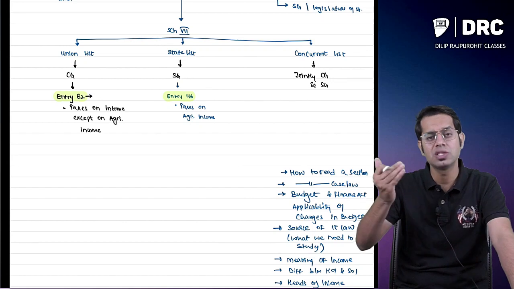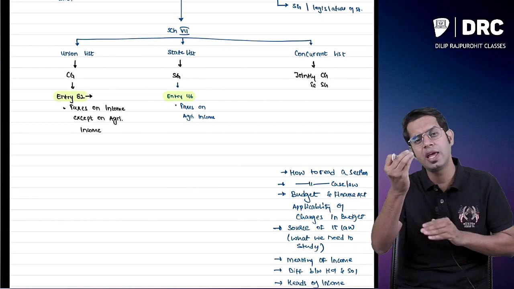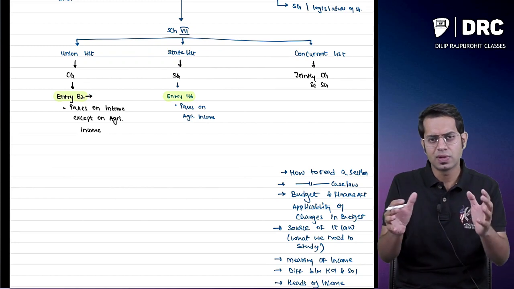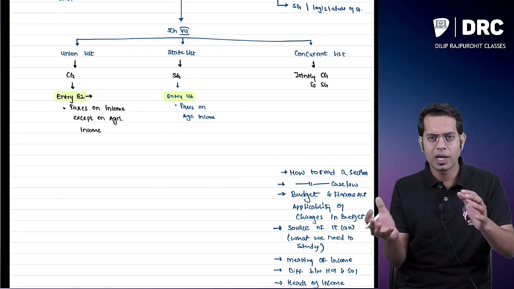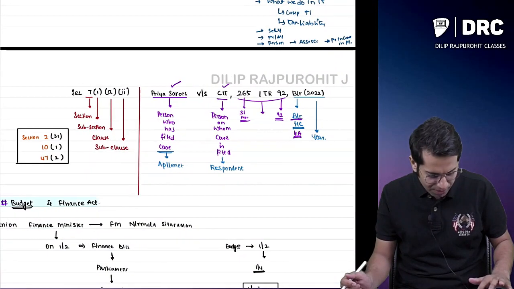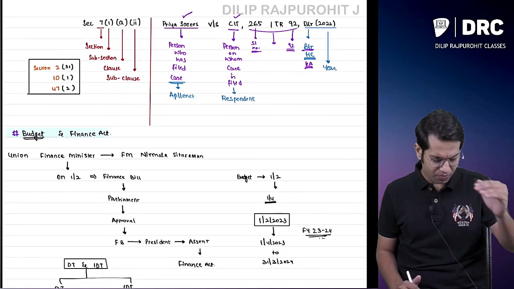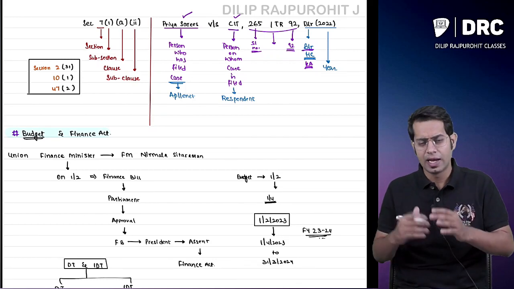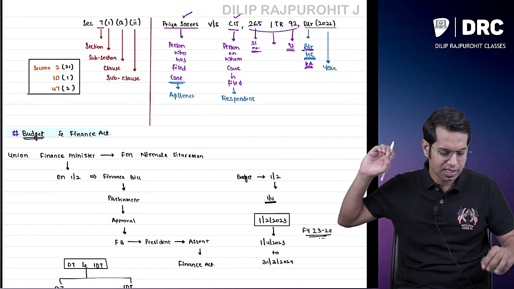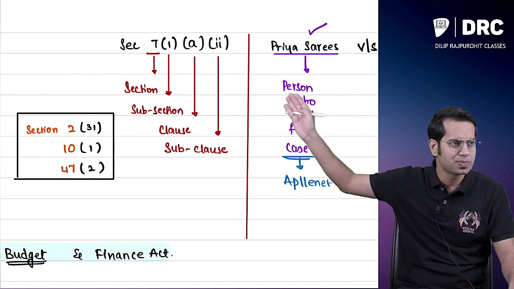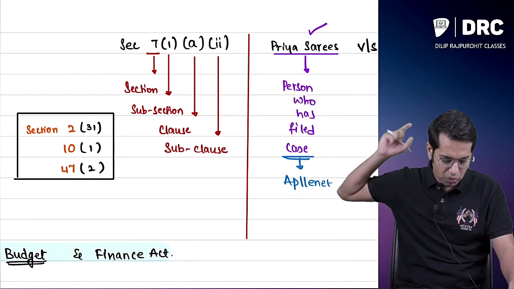Similarly, the State list contains various different items with respect to which only the state government can make law, and the Concurrent list contains various different items with respect to which the central government and state government can jointly make the law. Then after this we had studied what, sir? We had seen how to read a section. Whenever we see something like section 7 subsection 1 clause A subclause 2, how do we read this? Section 7 subsection 1 clause A subclause 2.